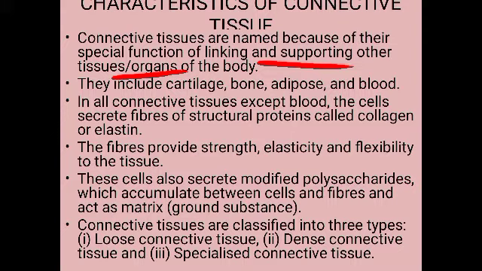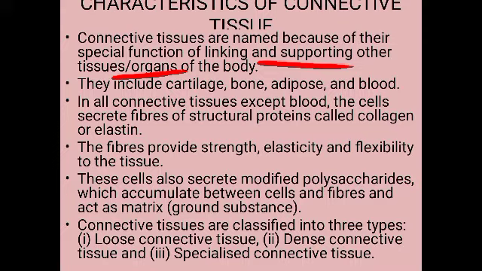This connective tissue includes cartilage, bone, adipose tissue and blood. So what are the different types of specialized connective tissues? Cartilage, bone, adipose and blood are the specialized connective tissues. In addition to that, areolar tissue and adipose tissue are also present.